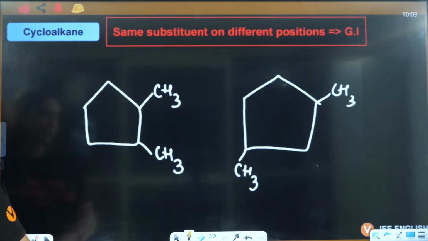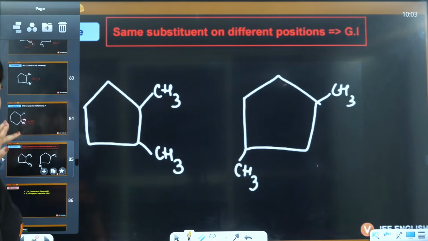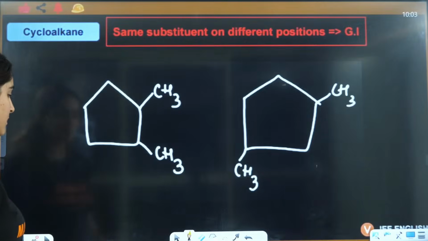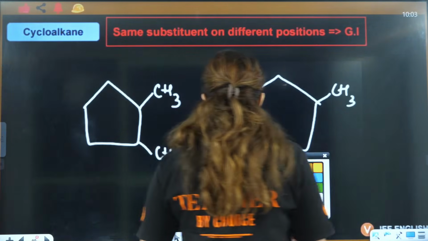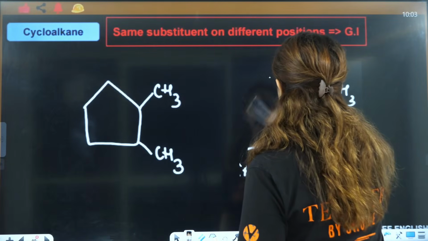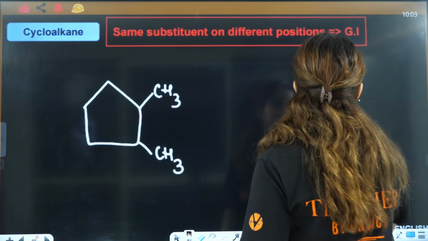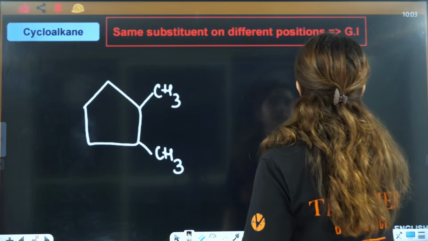But now guys, let us see why I'm telling you that this is a trick, why this trick is there. Let's understand. I'll just show you what you mean by this particular trick.